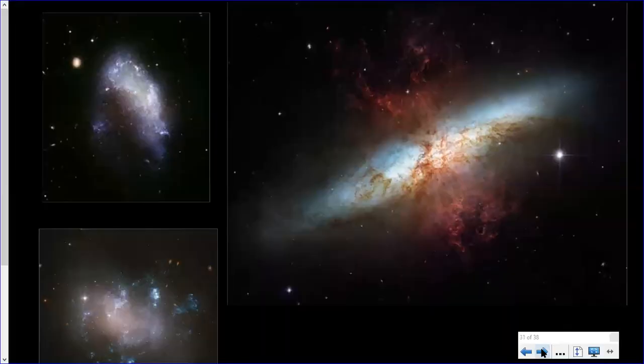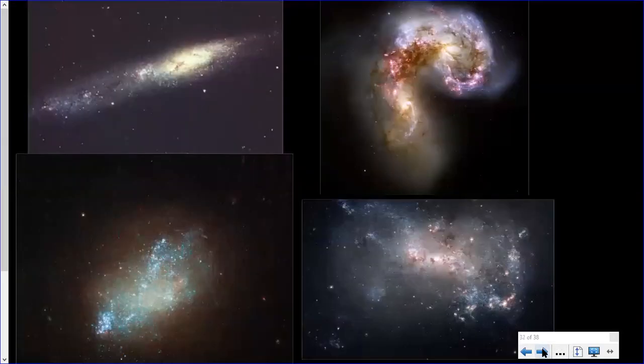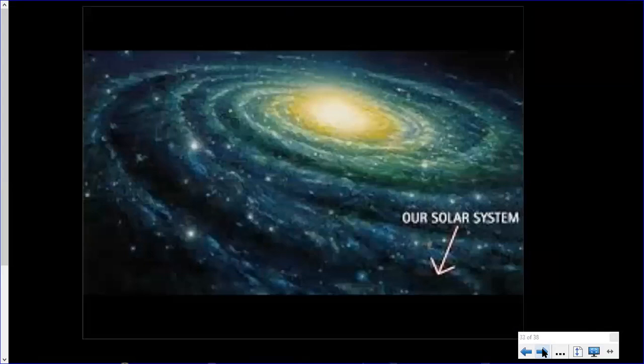So you can see these look just all different shapes. Not a lot of definite shape to them at all. And here are some more irregular. You can see that they're not rounded, they're not spinning like a spiral, so they get to be in a group called irregular. Now here is an artist's picture of our solar system, where it's located on the Milky Way.